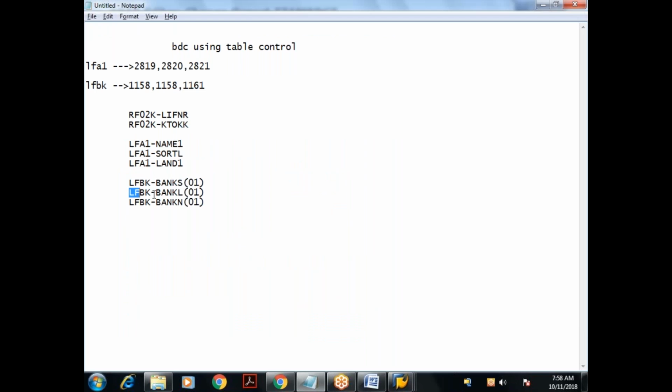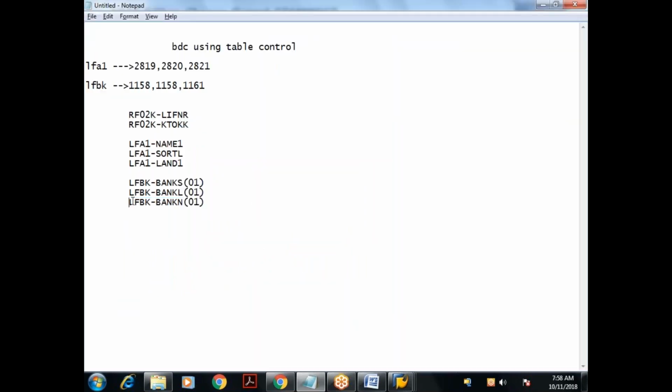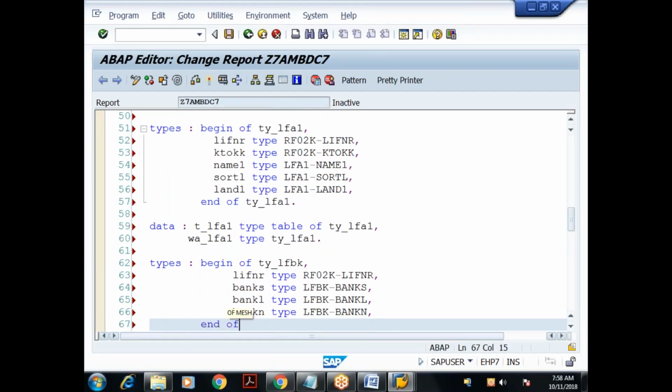Then what? LFBK-BANKL, type so and so. BANKN. Okay, end of what? TY_LFBK.